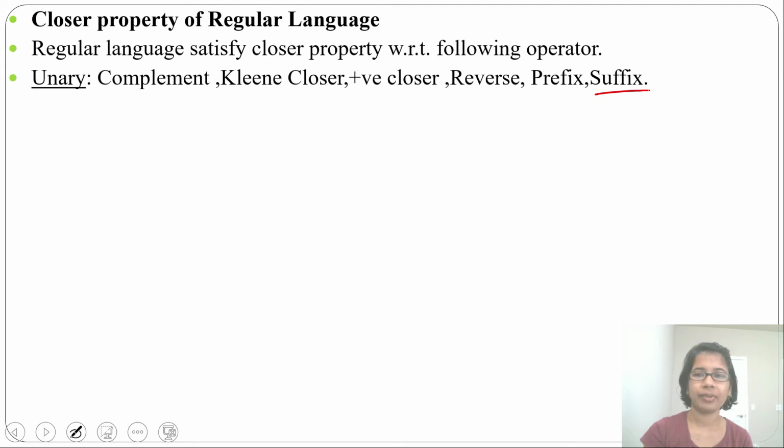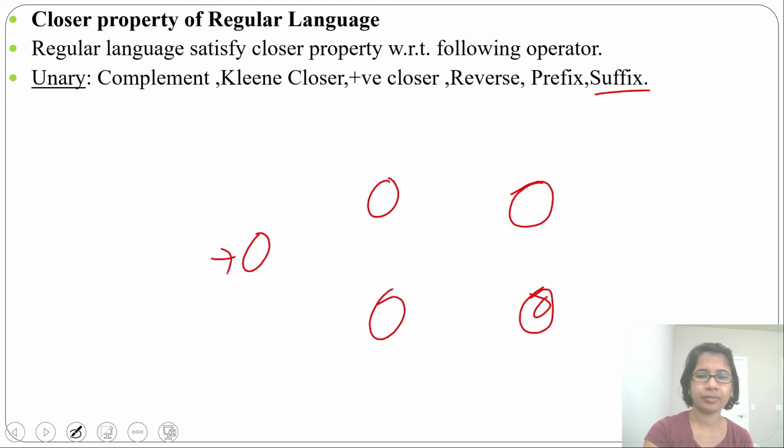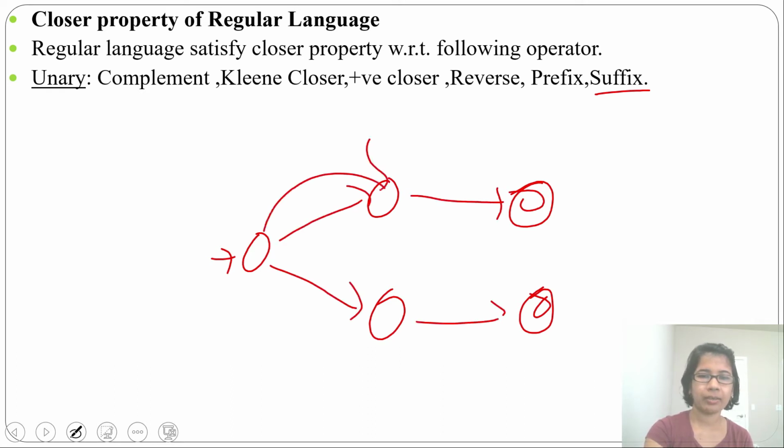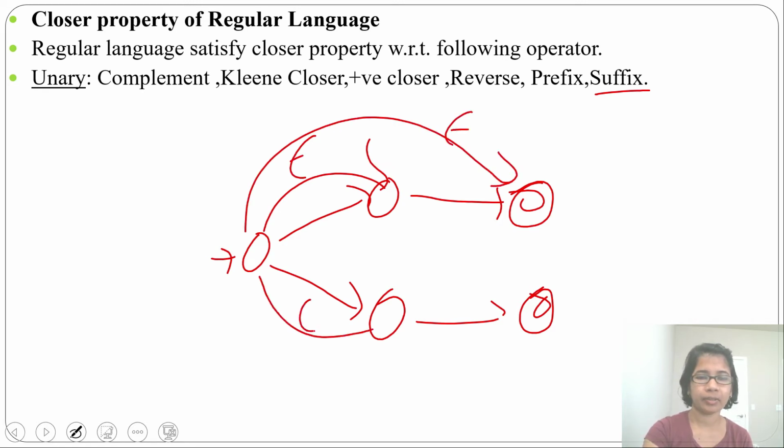How to find suffix? Just add epsilon transition from initial state to every state. Let this be some finite automata and you want to find the suffix of this. What will you do? Suppose here some transition is there. You just add epsilon transition to every state. You will find the suffix.